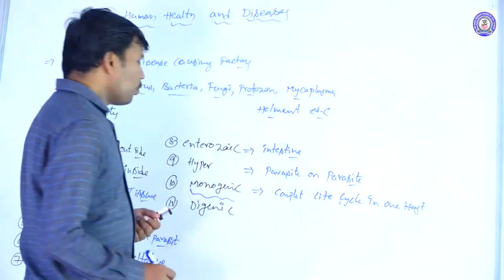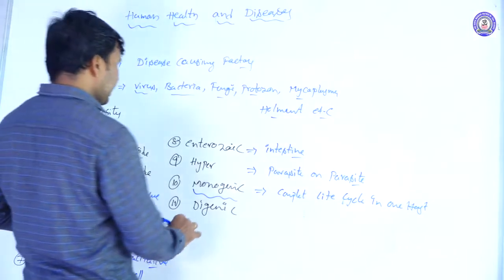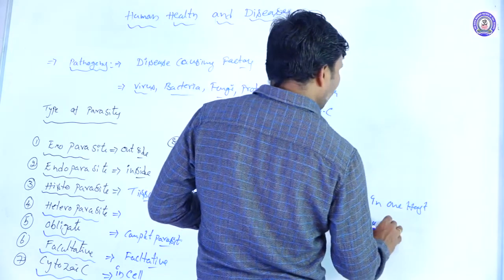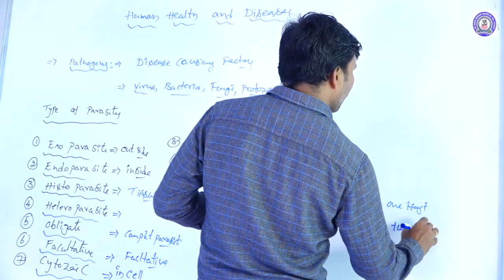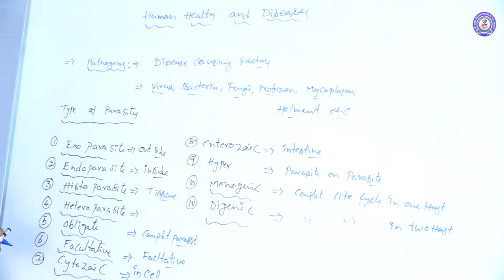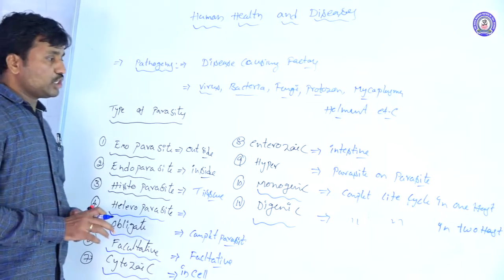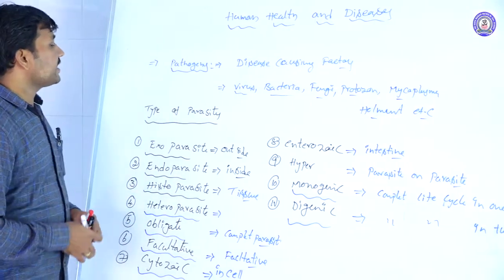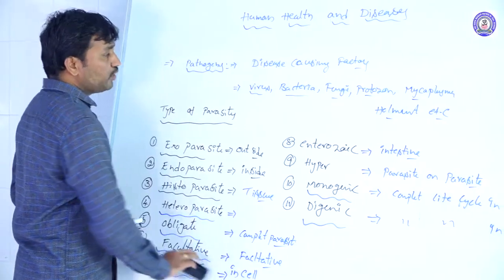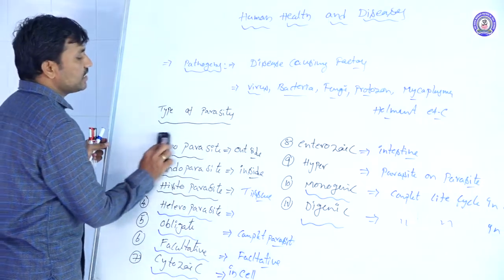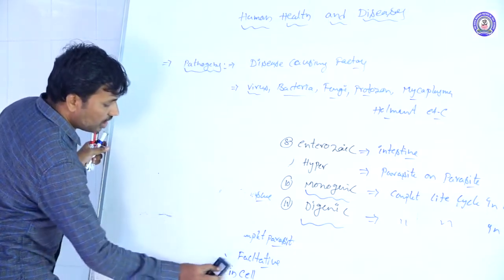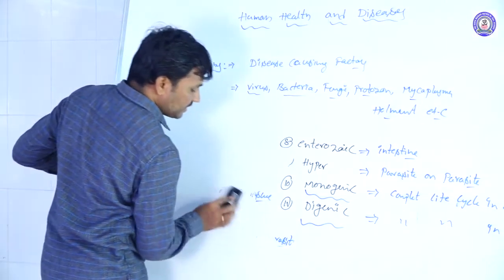Dizenic parasites complete the life cycle in two hosts. So the parasites are differentiated into these categories based on their distribution and function. This is regarding parasites. A parasite is the disease causing agent or disease causing organism.